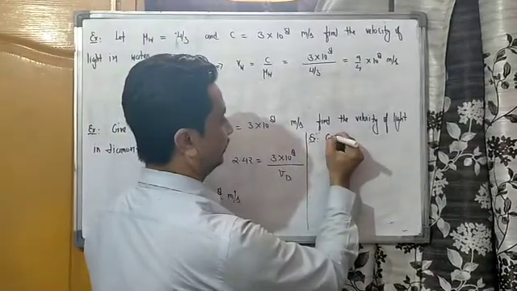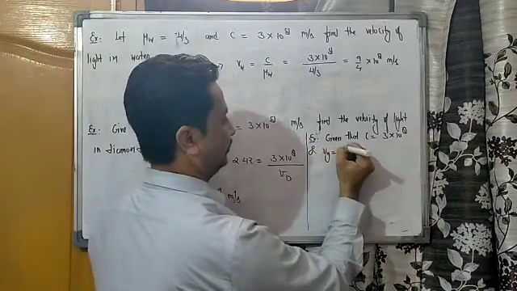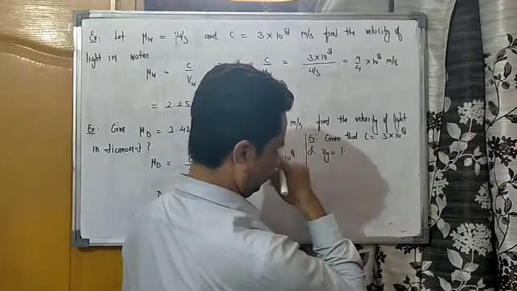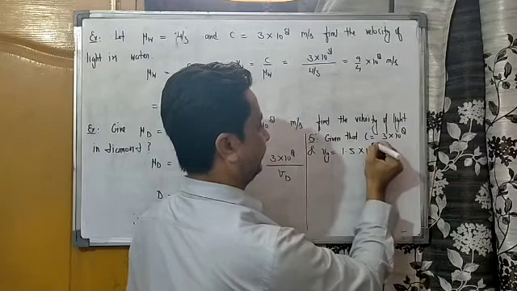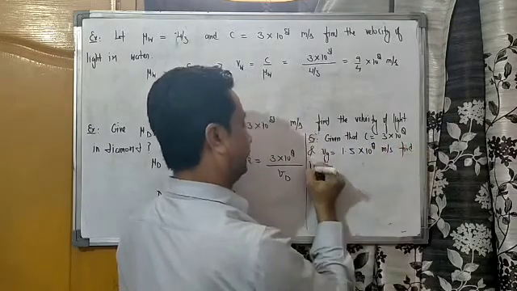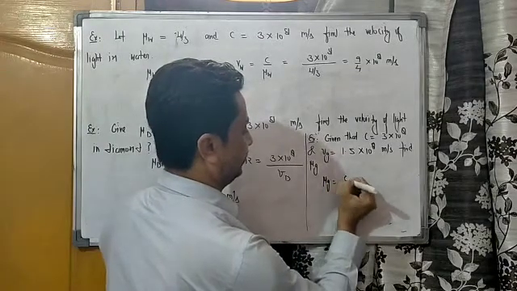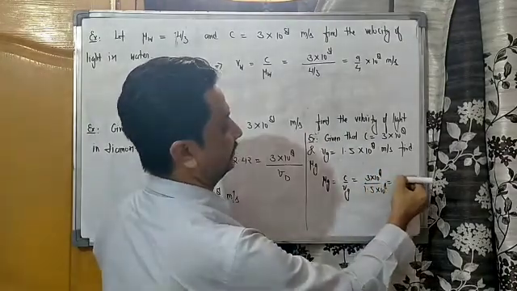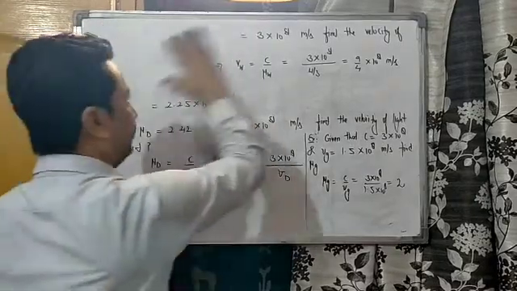Example, given that C is equal to 3 into 10 to the power 8 and Vg is equal to 1.5 into 10 to the power 8 meter per second. Find mu g. Now g is some medium, usually glass, so what will the formula for mu g be? C upon Vg. In place of C, 3 into 10 to the power 8, and in place of Vg, 1.5 into 10 to the power 8. This is 2. This is the third one. Okay, please note it down. Pause the video and note it down.